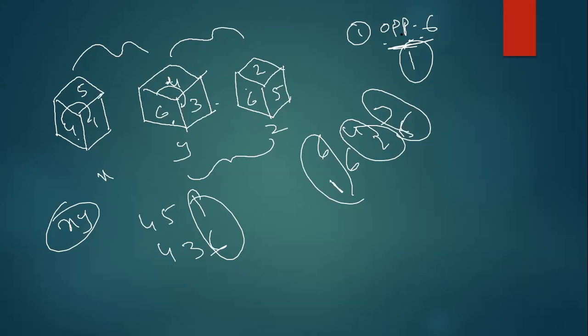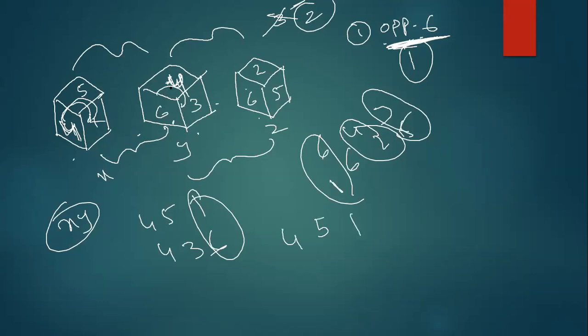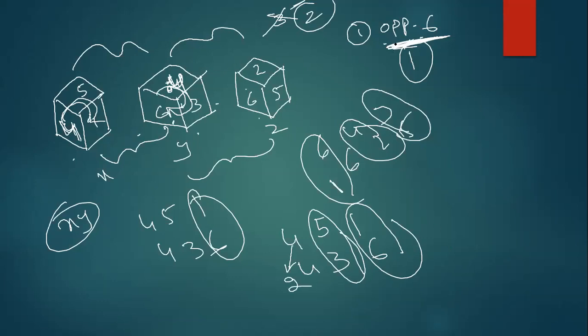Okay, see, here I want to find out what is opposite of 6. I don't need 3 dice to solve the problem, I just need 2. You can choose any two. I'm choosing these two. Now, whenever there is a common number, which is 4 here, I can use the clockwise and anti-clockwise rule. Start from the common number and write in clockwise direction: 4, 5, 1. Similarly, 4, 3, 6. That means 6 opposite will be 1, 5 opposite will be 3, and the remaining number will be opposite to 4, which is 2. Now what is asked? Which number will be opposite to 6? So my answer will be 1. Otherwise you can take these two and you get the same answer.